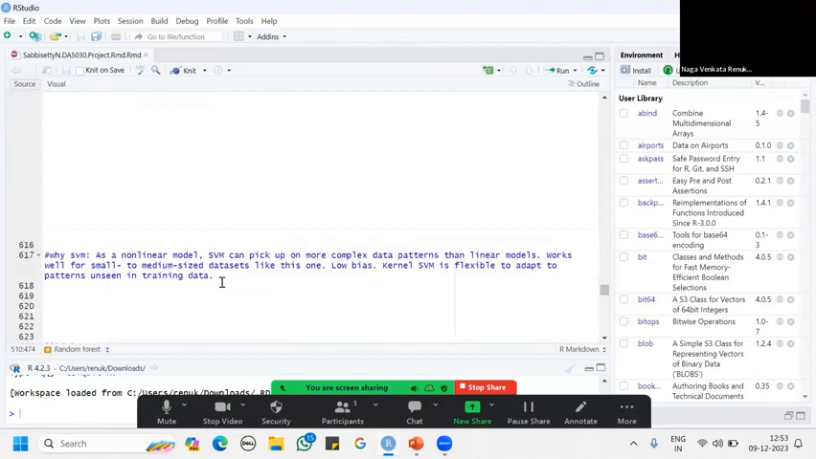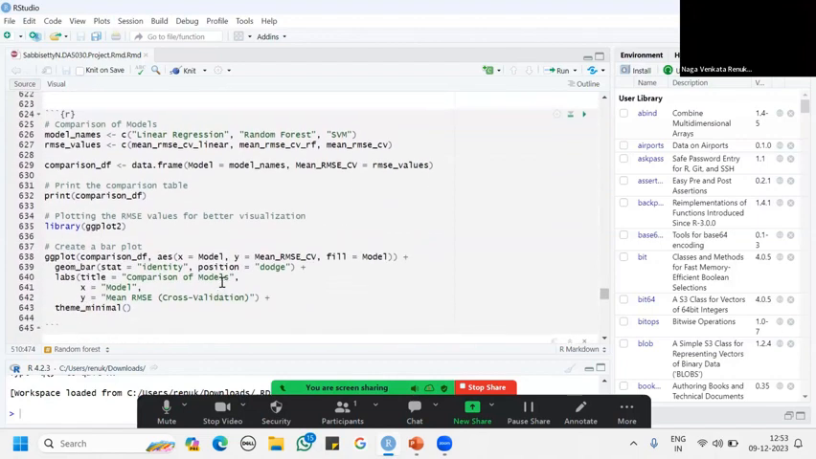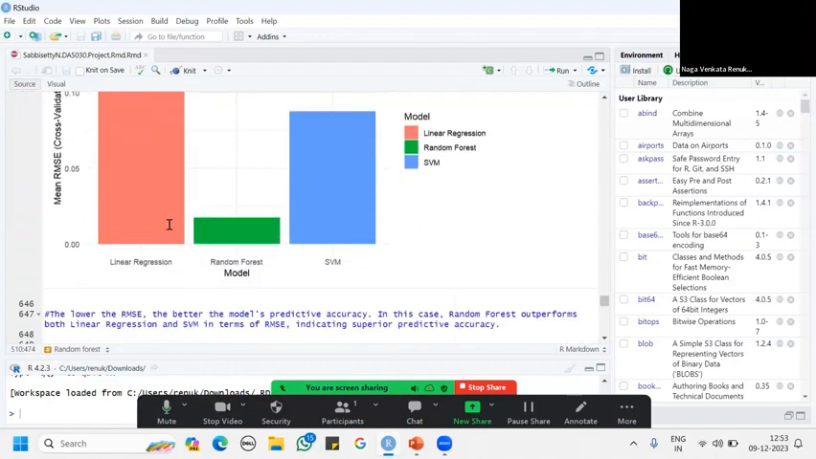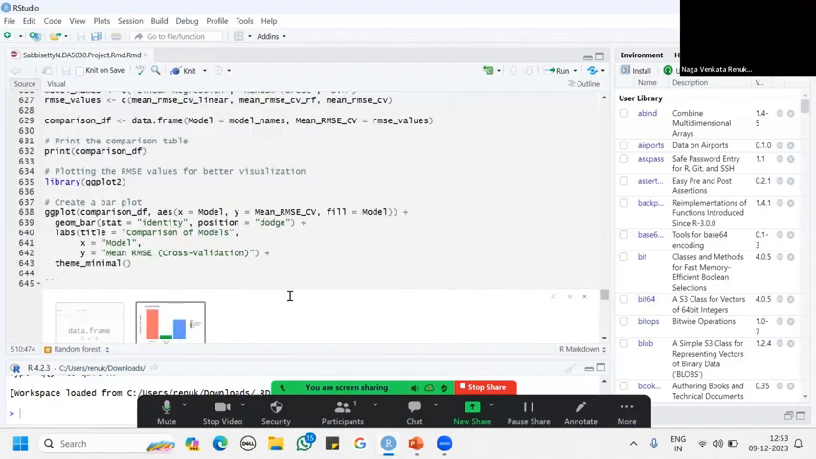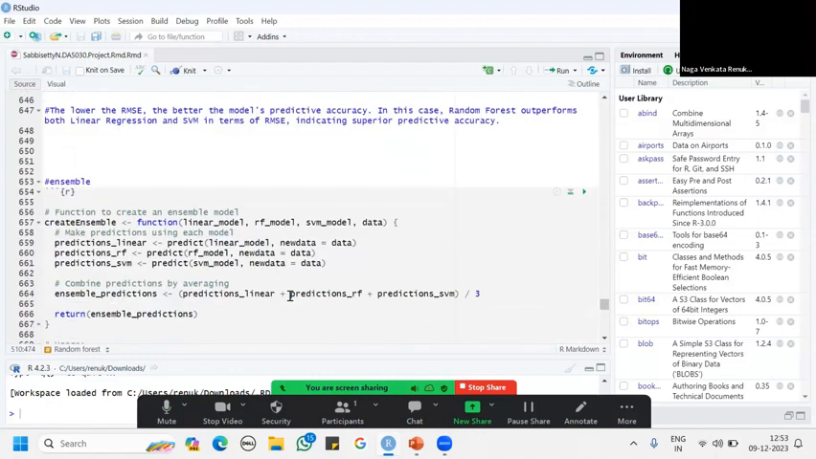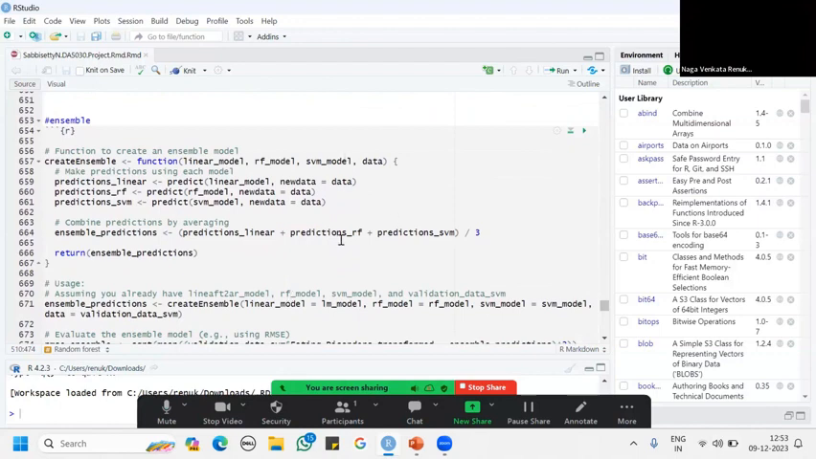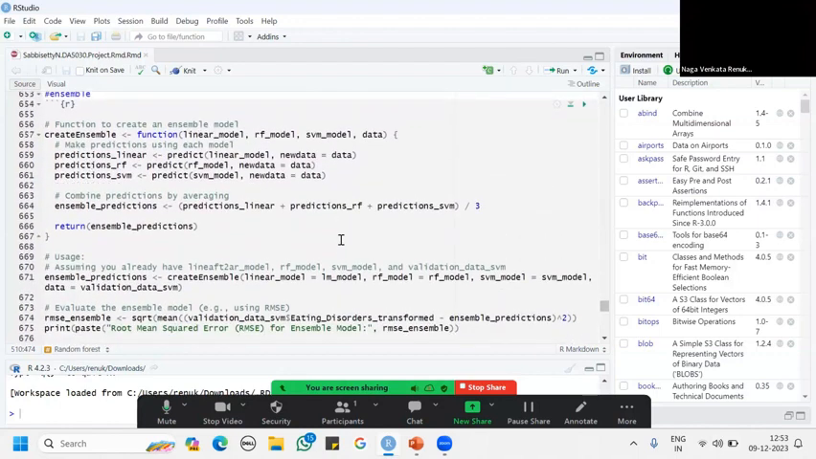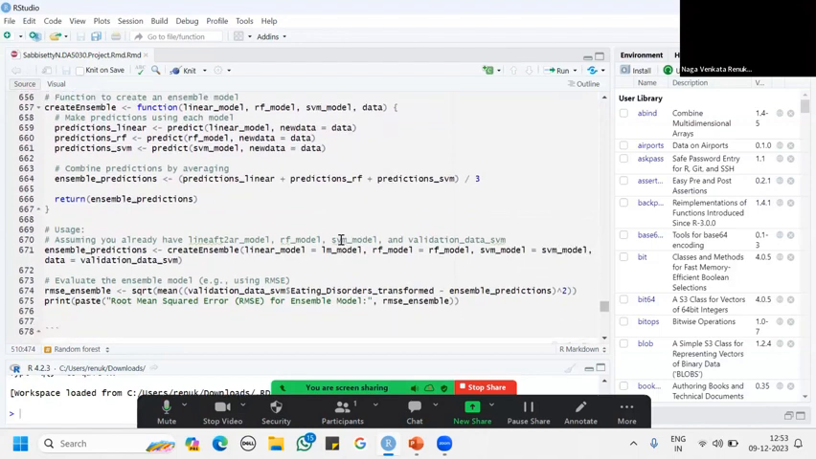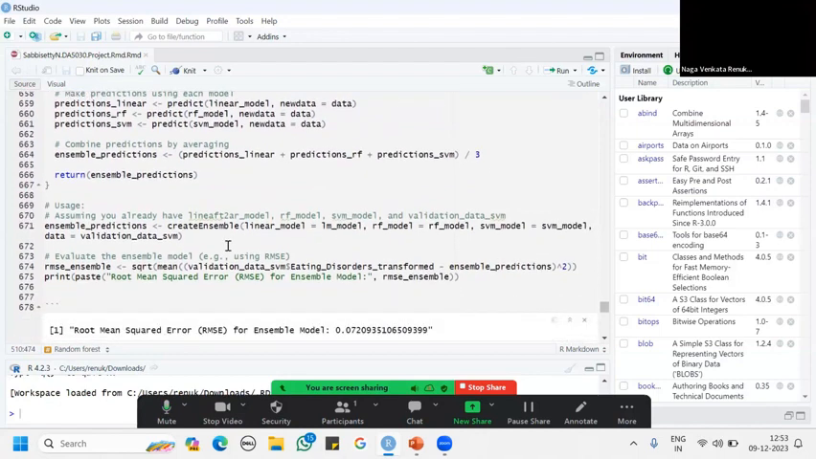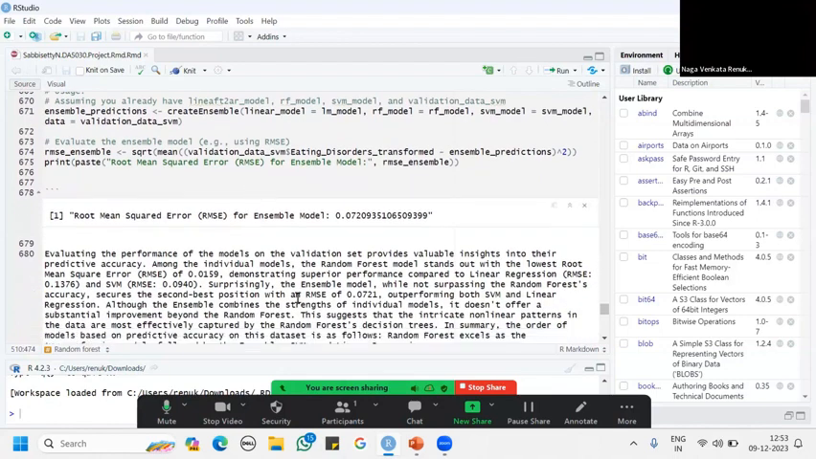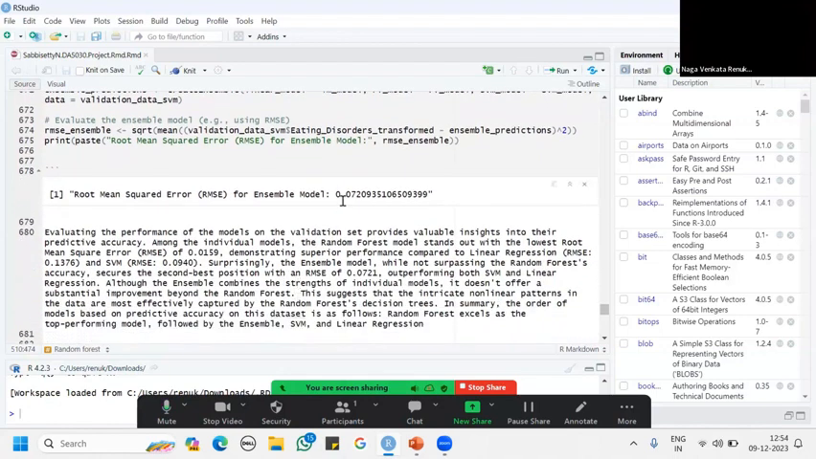After SVM, I started comparing models, where I learned that linear regression and random forest perform better compared to the other models. After that, I built an ensemble, where the predictions of all the models are averaged, so that we can see which model performs better, as it takes all the strengths of the data and should give us a better prediction.